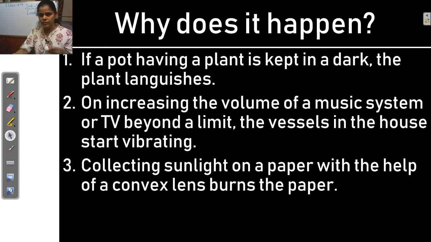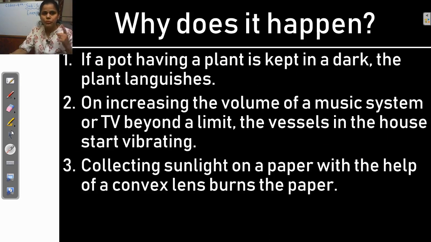And the third one is collecting the sunlight on a paper with the help of a convex lens, which burns the paper. So all these three examples are related to energy. Different forms of energy are used in these examples.